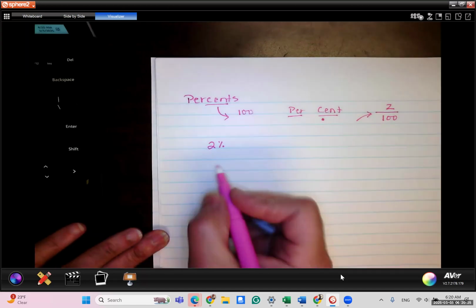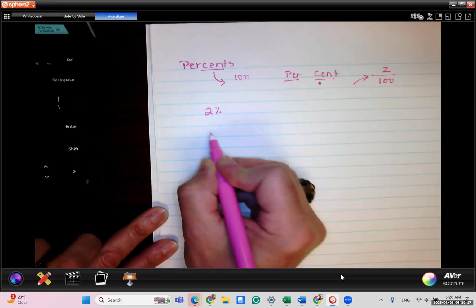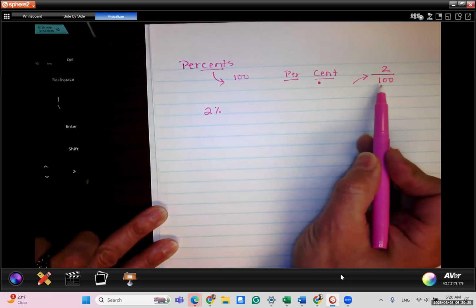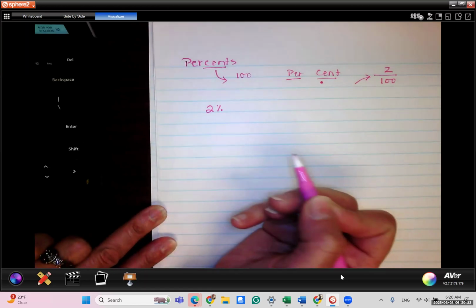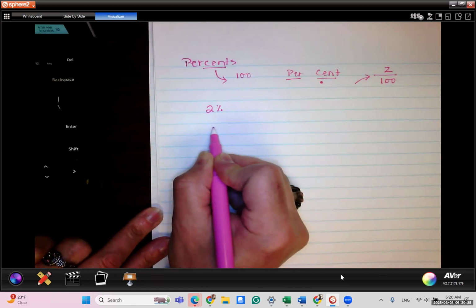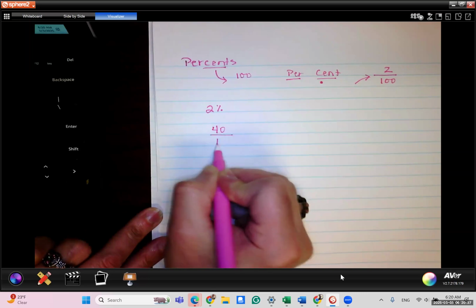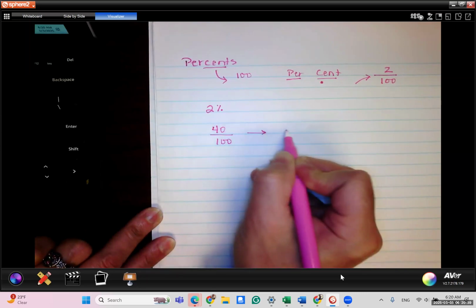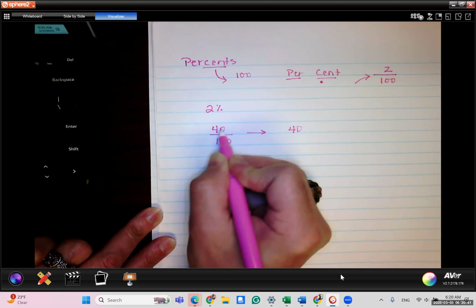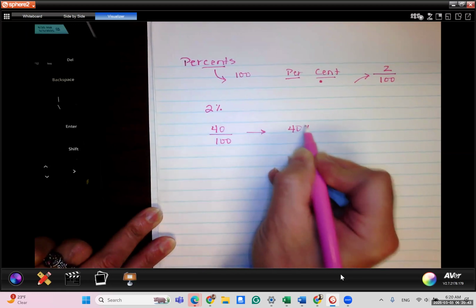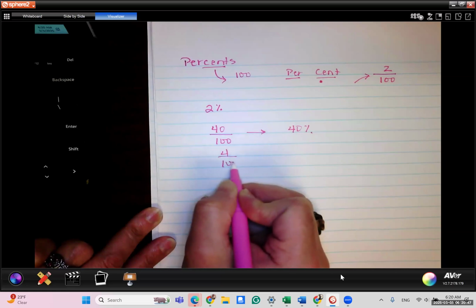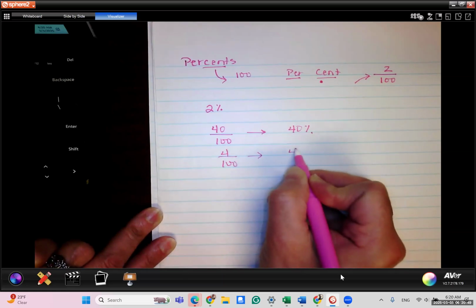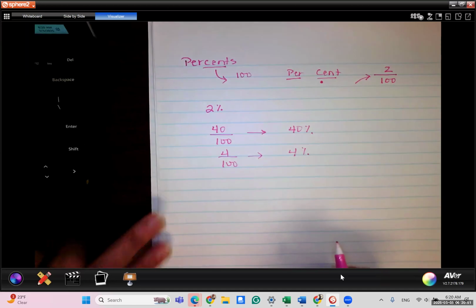So if you have a fraction that has a denominator of 100, it's easy because you can just see how many parts of the 100 you have. For example, if you have 40 over 100, that's 40%, because literally it's 40 out of 100. That's easy, okay? If you have 4 out of 100, that's also easy, it's 4%, okay?